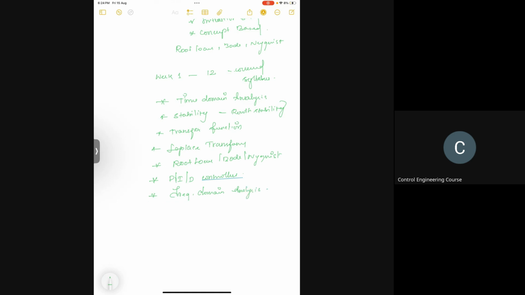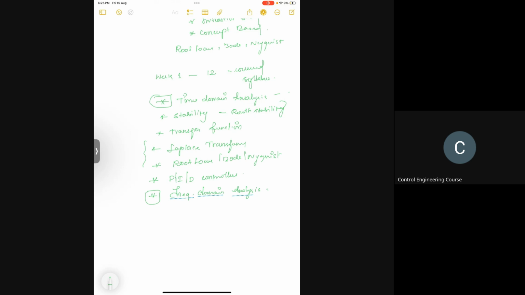Time domain analysis includes rise time, delay time, overshoot, steady state error, and everything. Both transient and steady state you have to learn, and in that root locus will be covered. Frequency domain analysis is a broader category that covers a few of these topics also. It primarily revolves around finding gain margin, phase margin, gain crossover frequencies, bandwidths, and that also covers Bode and Nyquist somehow.